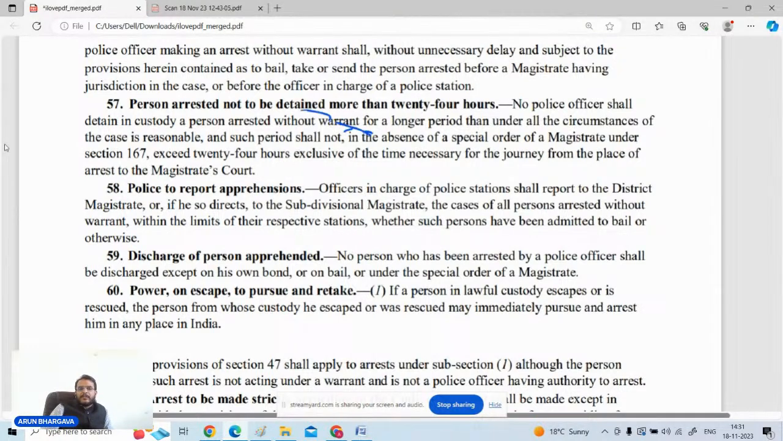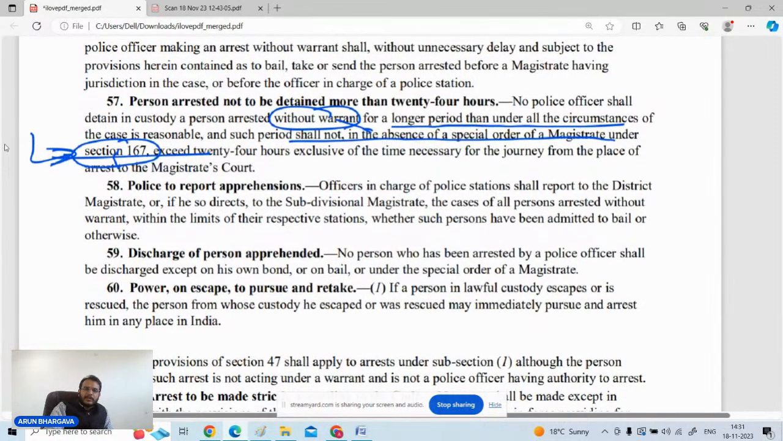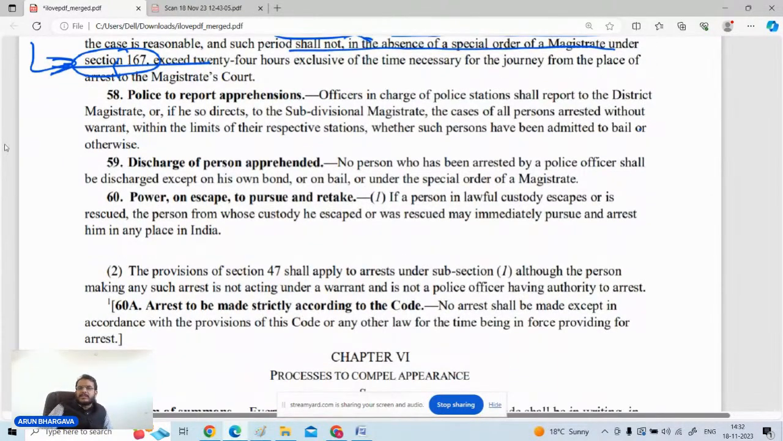Section 57: whenever the person is arrested without warrant, you will not detain him for more than 24 hours. If you feel it is necessary to detain him beyond 24 hours, you must do so after the permission of the magistrate under section 167 of the CrPC.